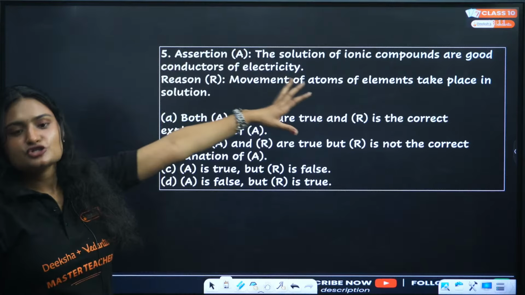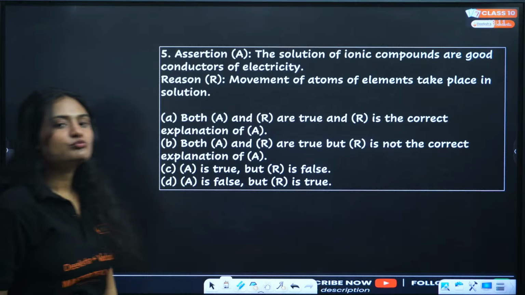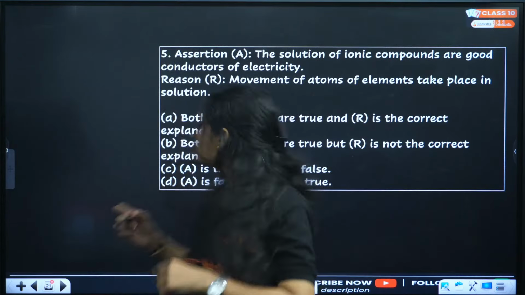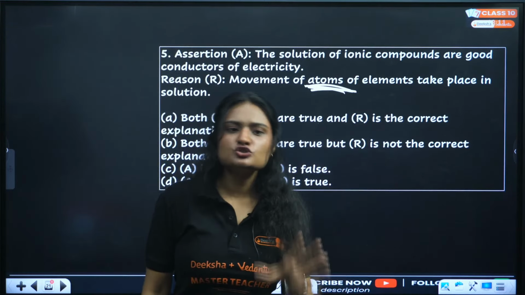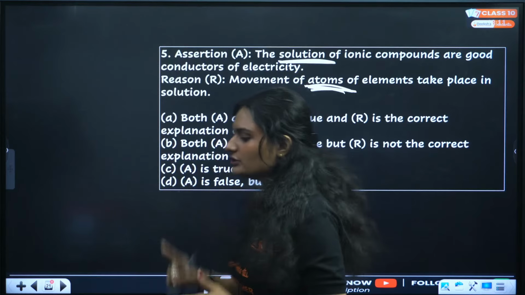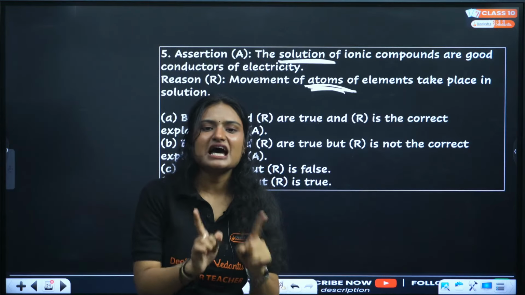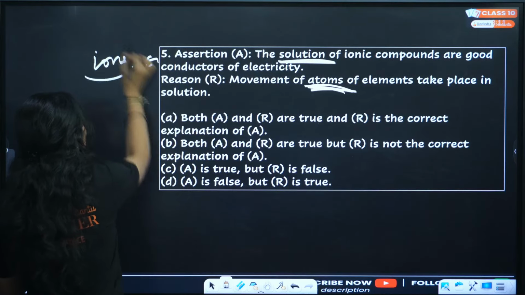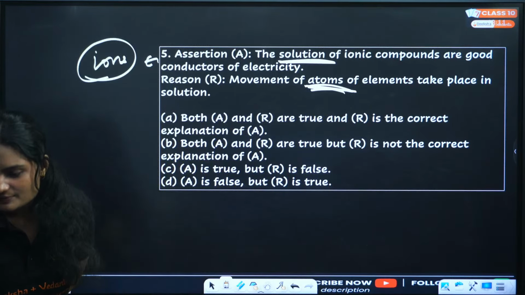Assertion says the solution of ionic compounds are good conductors of electricity. Reason says movement of atoms of elements takes place in solution. Yes, ionic compounds do conduct electricity. The solution of ionic compounds does conduct electricity. Clear? Why do they conduct electricity? Because they have ions. The reason is ions, not atoms.